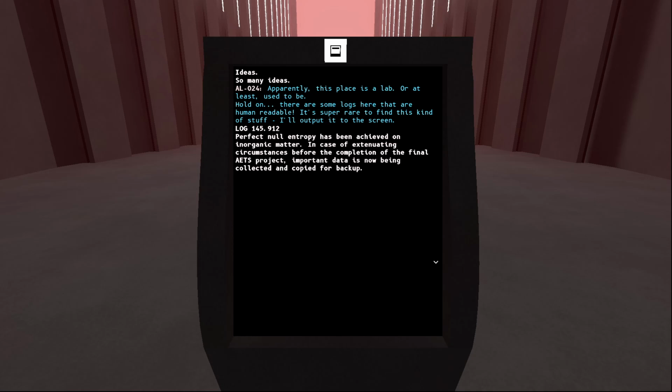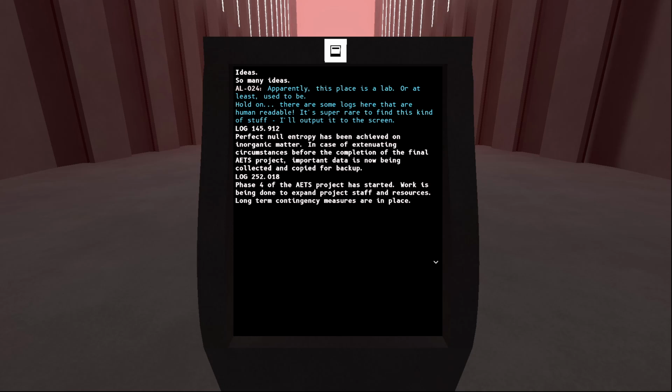Log 145. Perfect null entropy has been achieved on inorganic matter in case of extenuating circumstances before the completion of the final AETS project. Important data is now being collected and copied for backup. Phase 4 of the AETS project has started. Work is being done to expand project staff and resources.